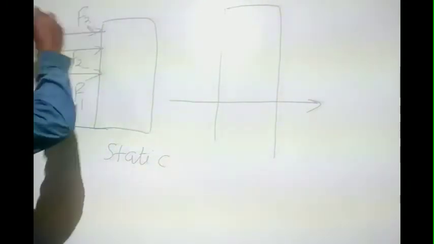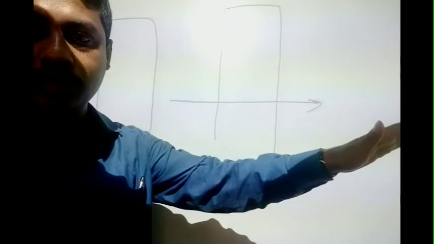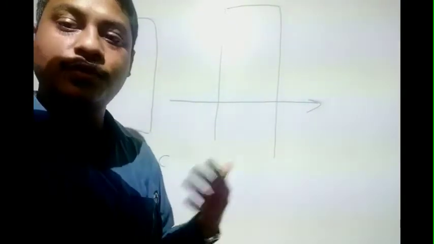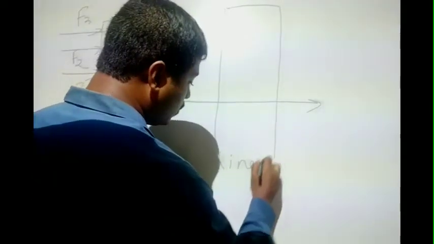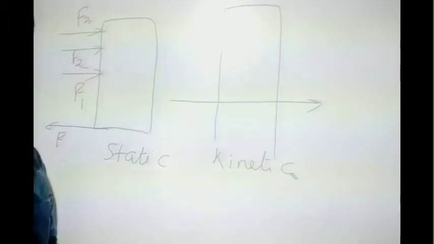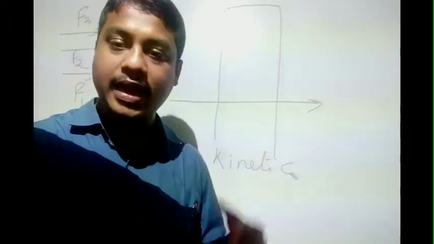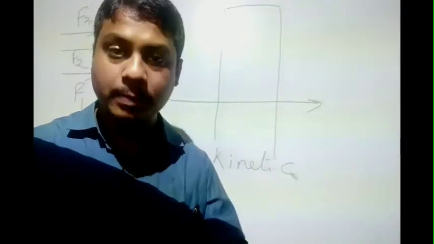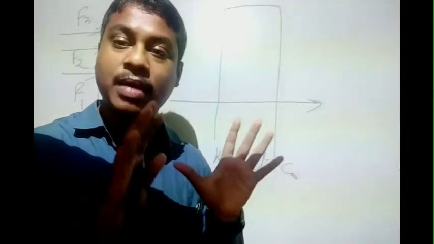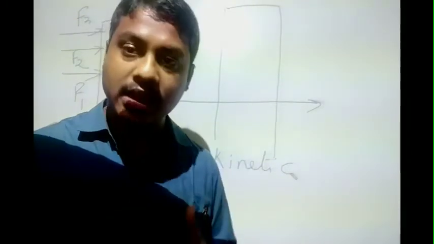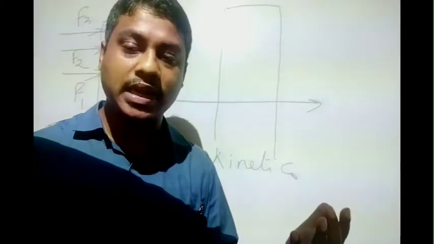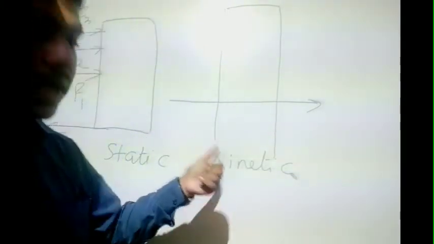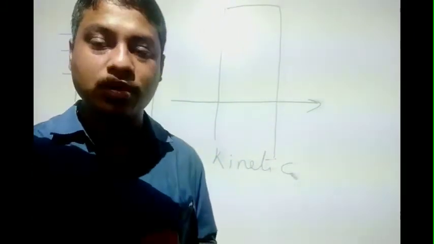And suppose one more person from my family came and pushed this almirah, and the almirah is moving. So that means the friction applied on this almirah will be your kinetic force of friction. Static friction applies when the object is at rest. Kinetic friction is applied when the object is in motion, and the limiting force of friction is the maximum value of your static friction. After that, your object will be able to move. That means if you cross the maximum value of the static friction, it will change to kinetic friction. So these are the three types of friction.